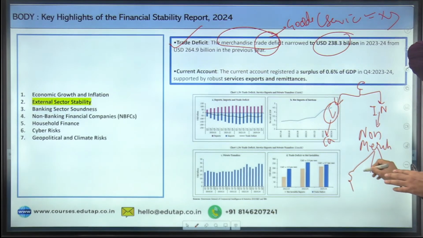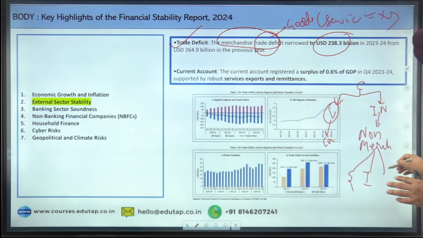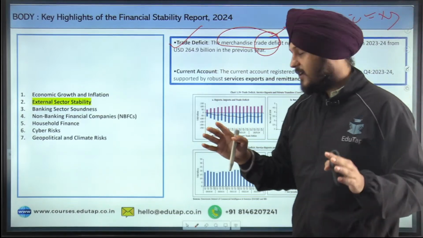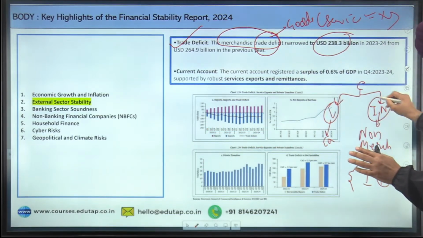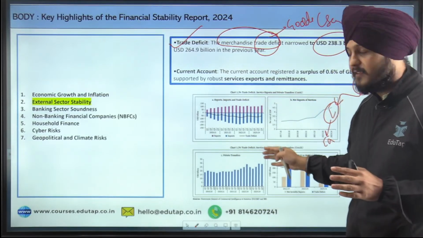It includes the different types of incomes, for example, the rents, the interest rates, and also the different transfers, for example, the remittances. So all these are the components of the invisible part with respect to the current account. Why am I telling you that? Because we are going to see these terms in these graphs.